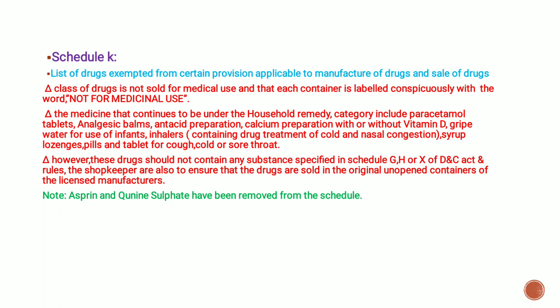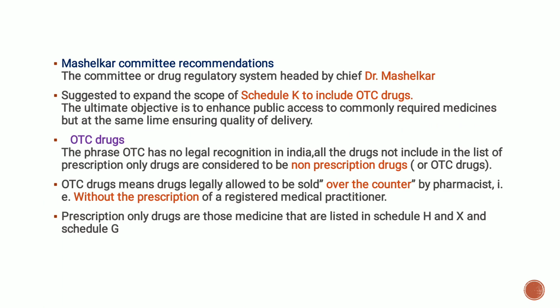However, these drugs should not contain any substances specified in Schedule G, H or X of the D&C Act and Rules. The shopkeepers also have to ensure that the drugs are sold in the original unopened containers of the licensed manufacturer, but aspirin and quinine sulfate have been removed from this schedule. Under this schedule, there is one committee, that is the Mashelkar Committee. The Committee on the Drugs Regulatory System was headed by Dr. Mashelkar, hence it is called the Mashelkar Committee.